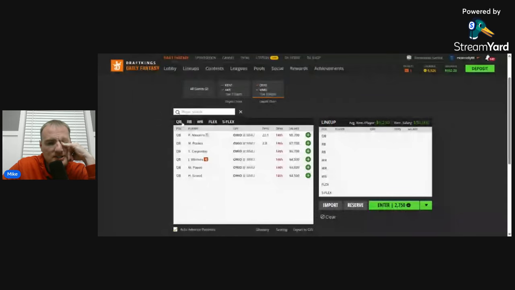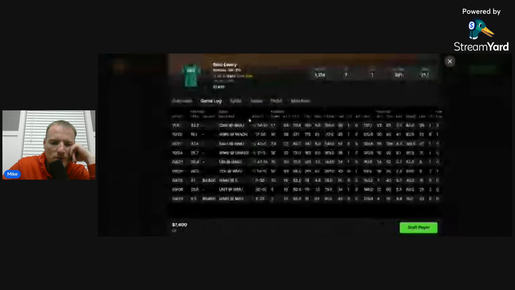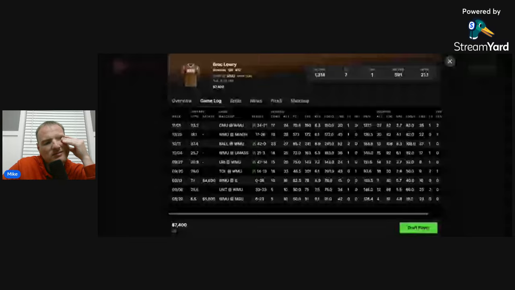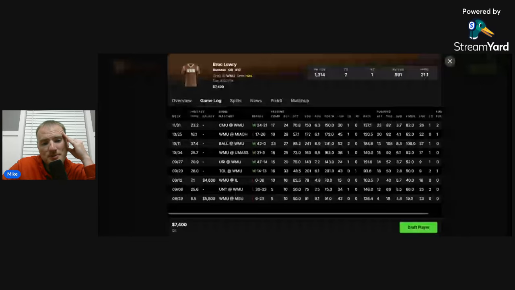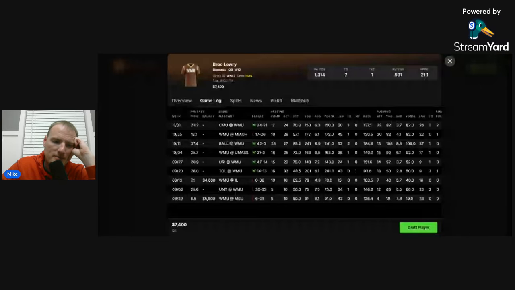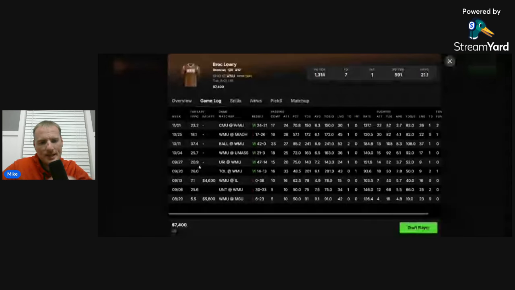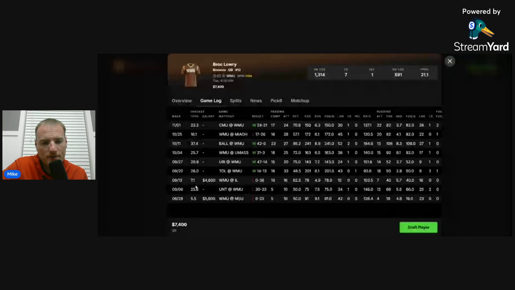Now, on the Western Michigan side, it's an offense that we have not seen very often this season. We saw them back in the early season against Michigan State on a Thursday night and against Illinois on, I don't know what time of day that was, but we saw them against Illinois. And pretty much, you look at this offense's success, they've had a lot of success against every team on their schedule that wasn't in the Big Ten. And Brock Lowry is a big reason why. Brock Lowry is probably the best points per dollar quarterback play on this slate.